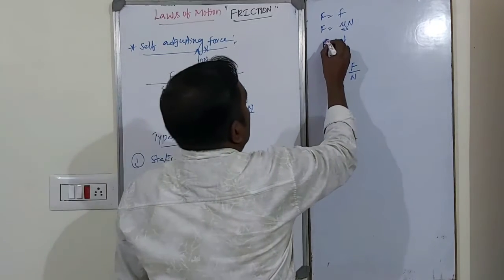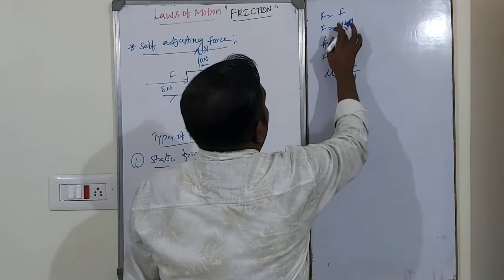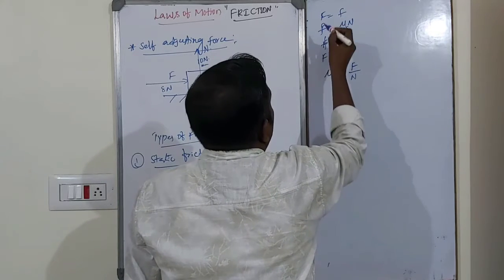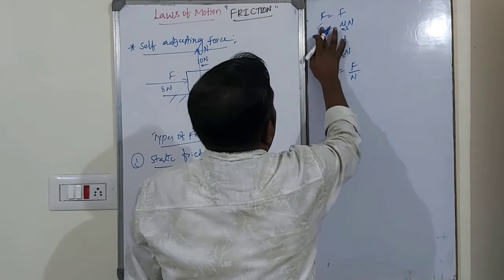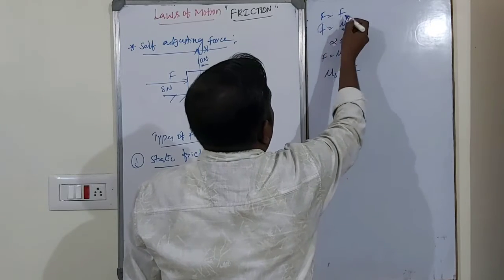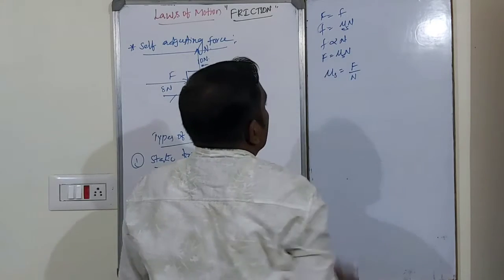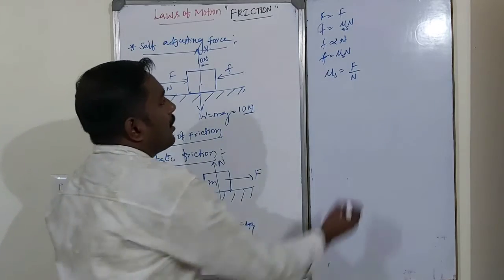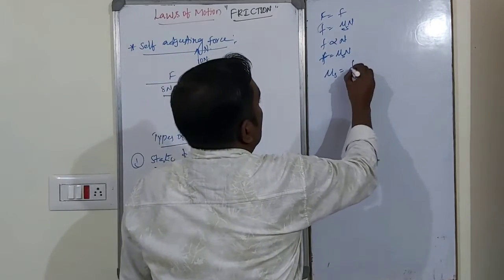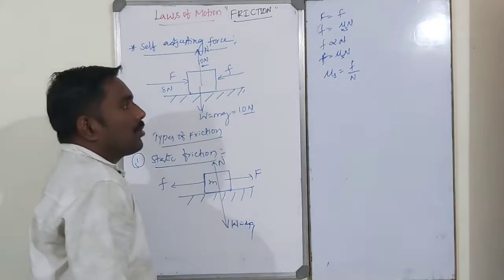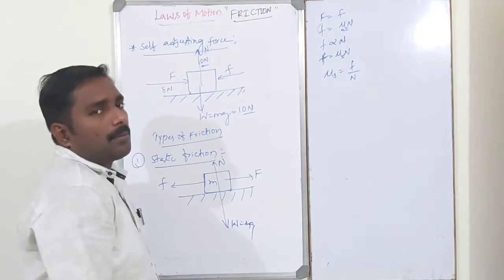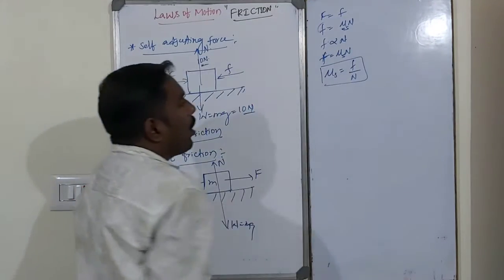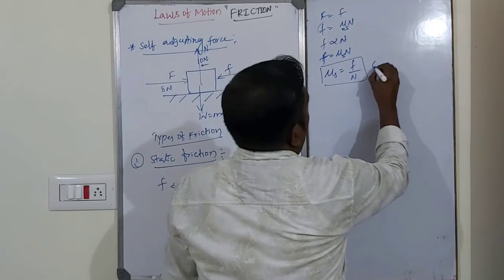So dear student, this is the frictional force. The applied force F is equal to the frictional force f. Frictional force is directly proportional to N, so frictional force is equal to mu s into N. So mu s is equal to frictional force by normal reaction, F by N. This is called the coefficient of static friction.